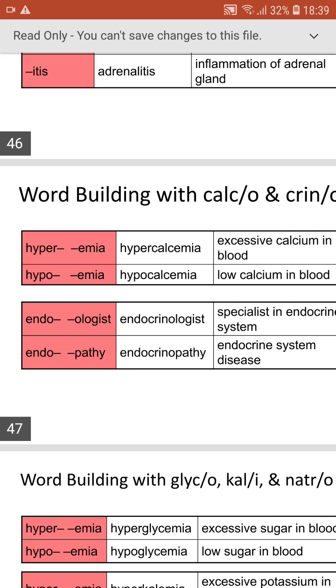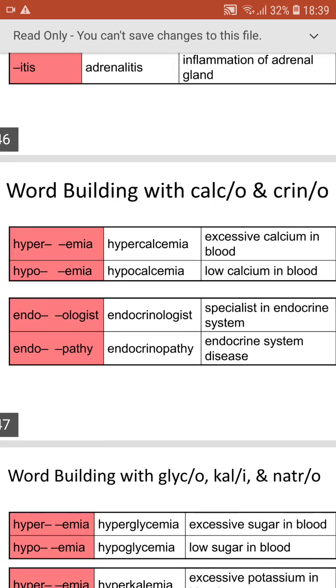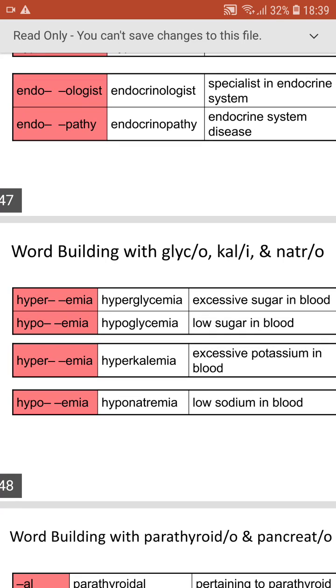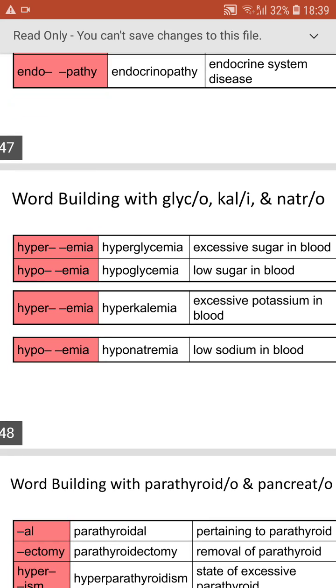Endocrinologist, specialist in the endocrine system. Endocrinopathy, which means endocrine system disease. Next, hyperglycemia, excessive sugar in blood. Hypoglycemia, low sugar in blood. And hyperkalemia, excessive potassium in blood. And hyponatremia, which is low sodium in blood.